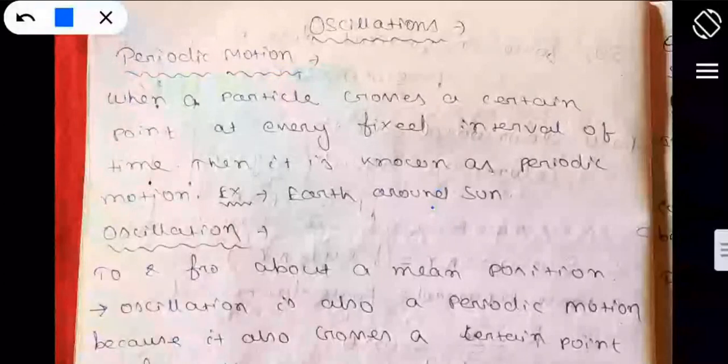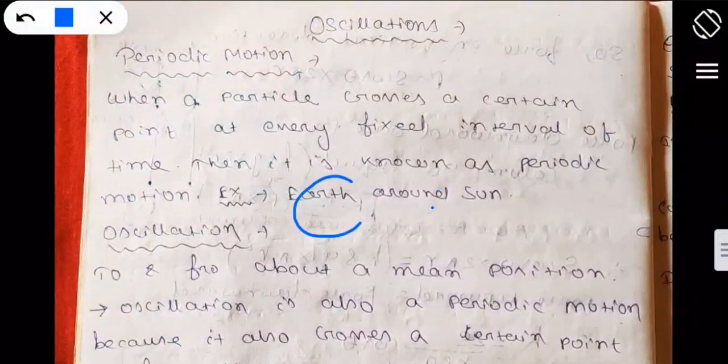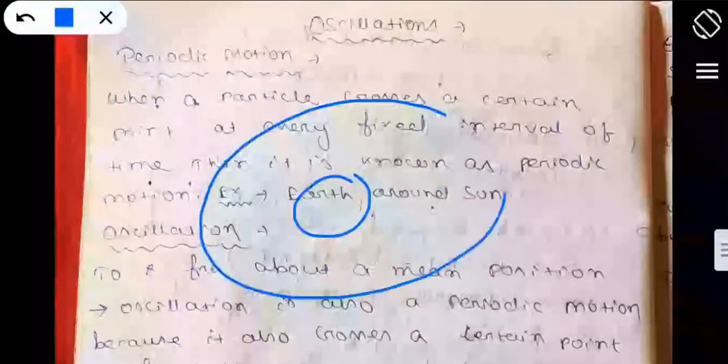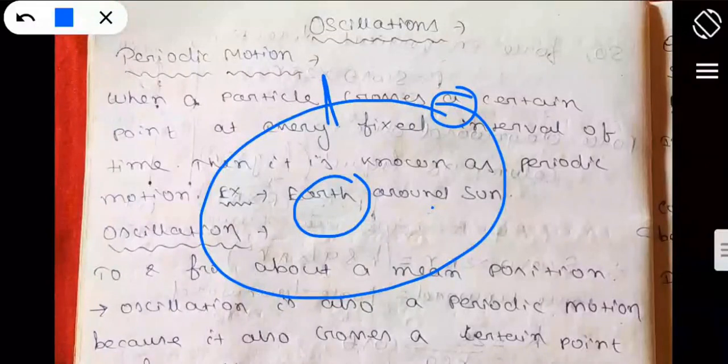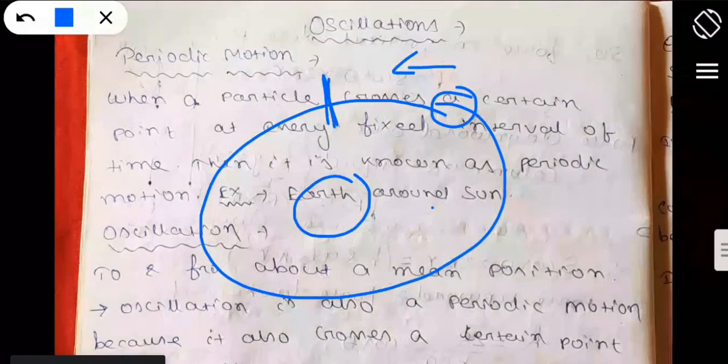The very famous example: if the sun is there, and the earth rotates around the sun like this, and if you take this one as the fixed point, I can say the earth is crossing this fixed point at a certain interval of time, or you can say at a fixed interval of time each and every time, then it is called a periodic motion.